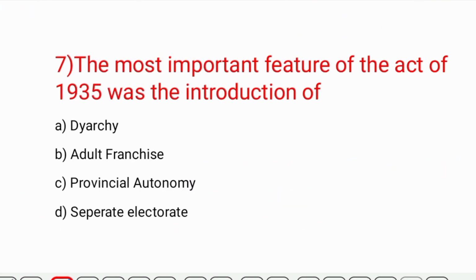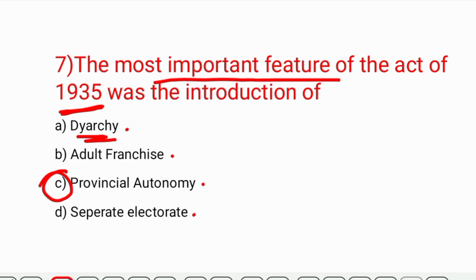The most important feature of the Act of 1935 was the introduction of... see the question and the answers correctly: diarchy, adult franchise, provincial autonomy and separate electorate. And the answer is provincial autonomy. If they had given diarchy at the center, we could keep this option, but they have just given diarchy, so we will not choose this option.